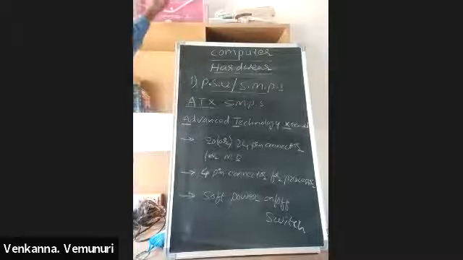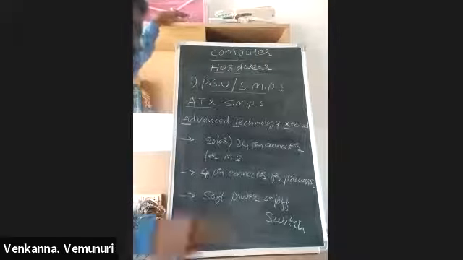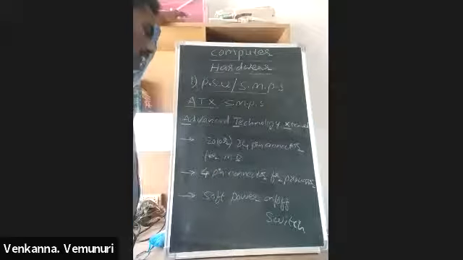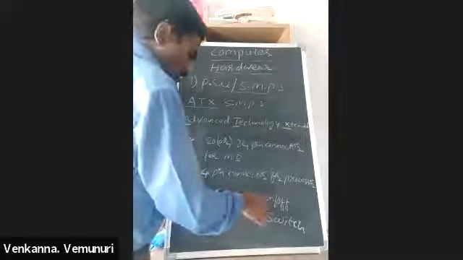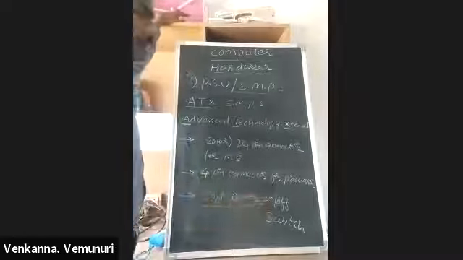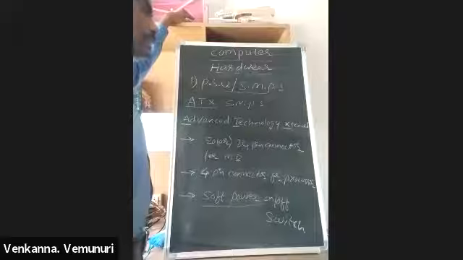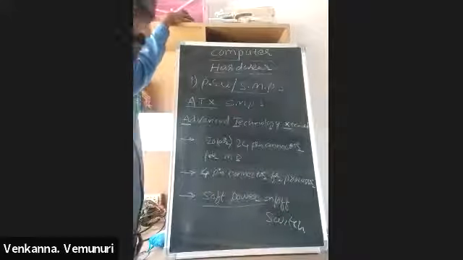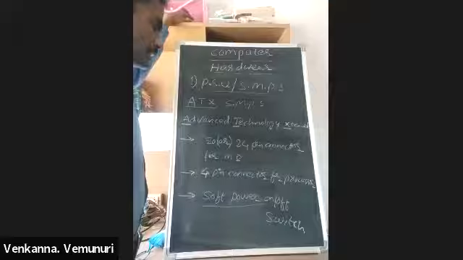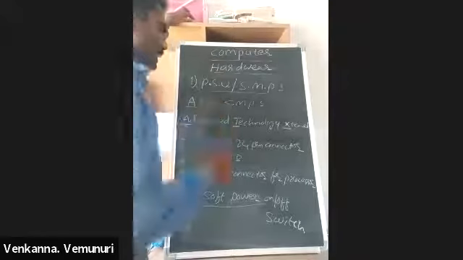What is the difference between AT and ATX? In this ATX SMPS, there is a soft power on-off switch. When you shut down your OS, immediately the SMPS goes to standby mode, means off condition. This is the main advantage in ATX.